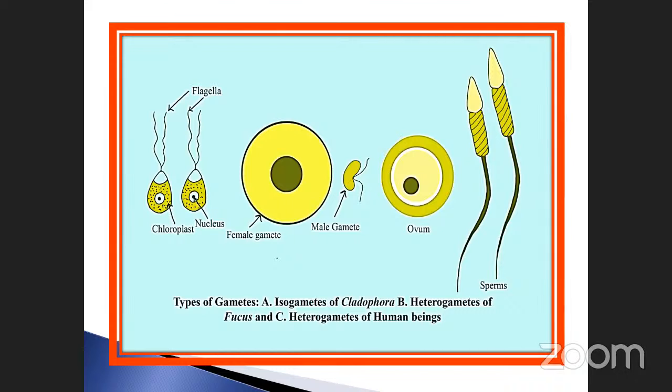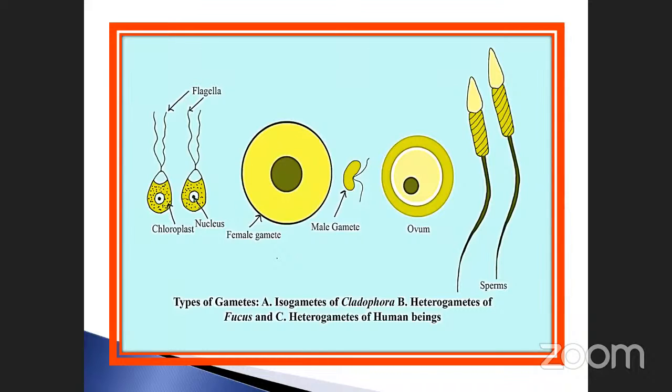Heterogametes. See here, these are the heterogametes. This is called male gamete. This one is the female gamete, because female gametes are always large in nature. That's why this is the female. This one is called male, because male gametes are always minute, microscopic in nature. So we can easily differentiate. That is called heterogametes. Where is it found? Fucus.